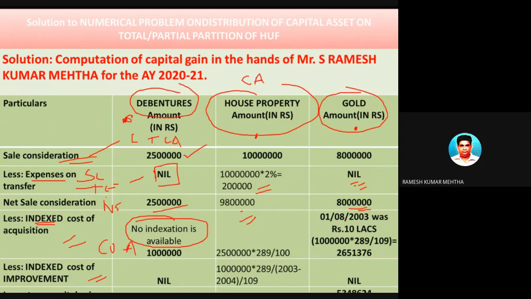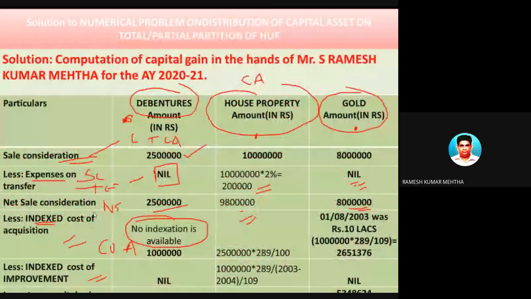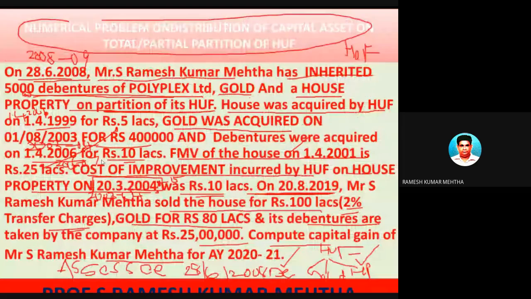So debentures were acquired by the previous owner. Let's look at the previous owner. Who is the previous owner? In this case, the Hindu undivided family was the previous owner. If you look carefully here, somewhere it is written.